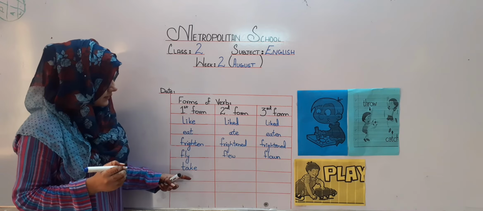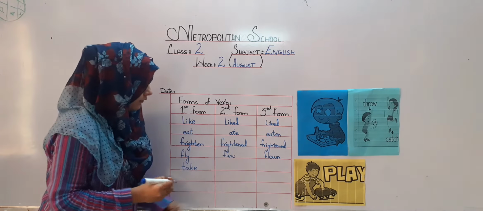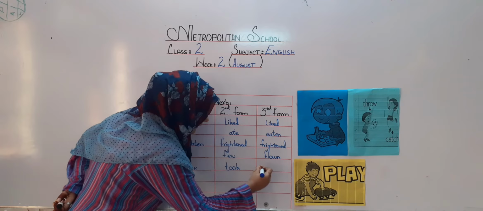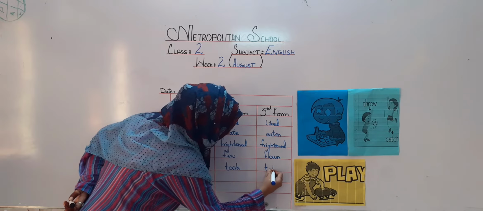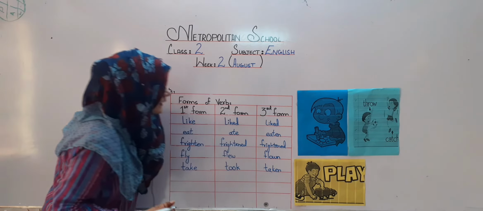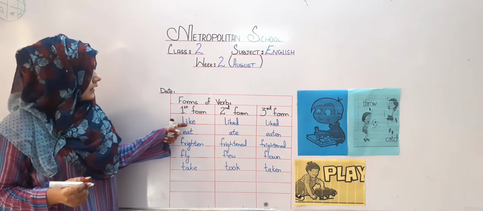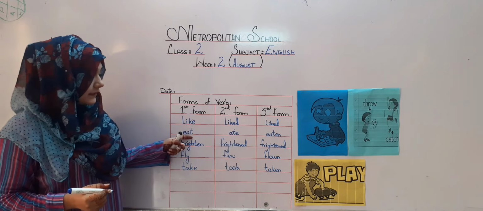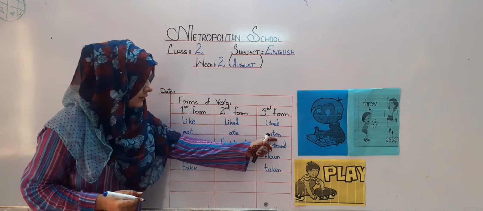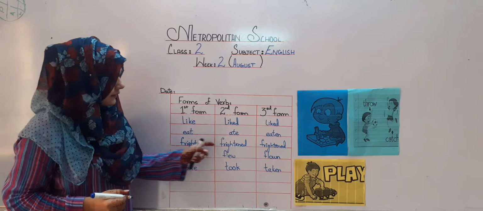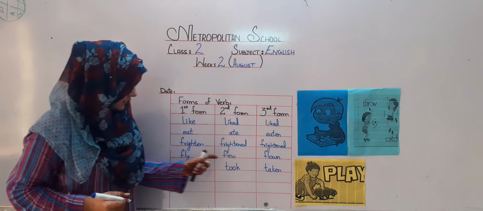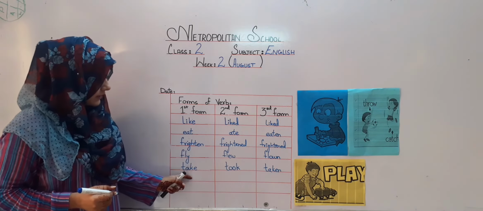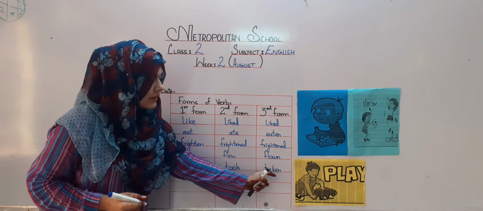The last one is take. The second form of take is took and then taken. Let's repeat these again. Like, liked, liked. Eat, ate, eaten. Frighten, frightened, frightened. Fly, flew, flown. Take, took, taken.